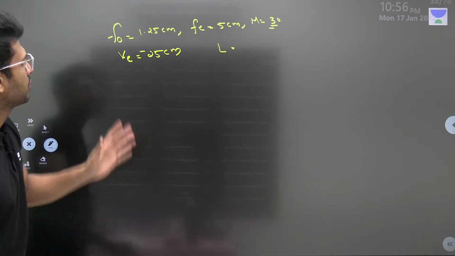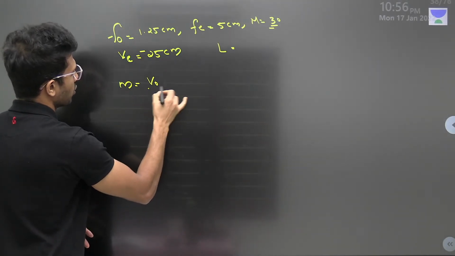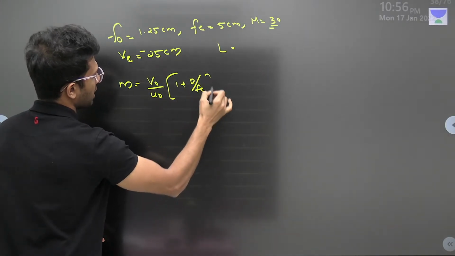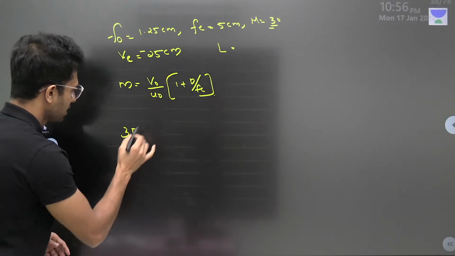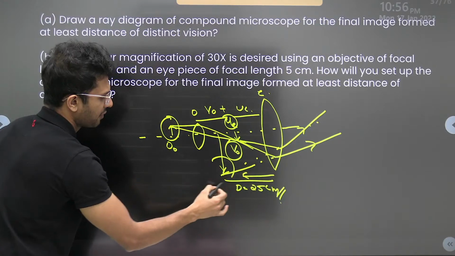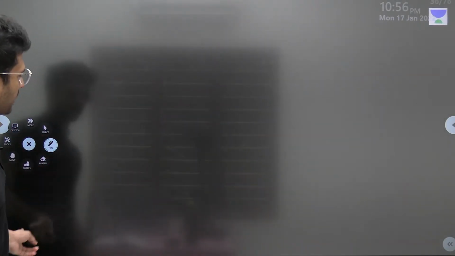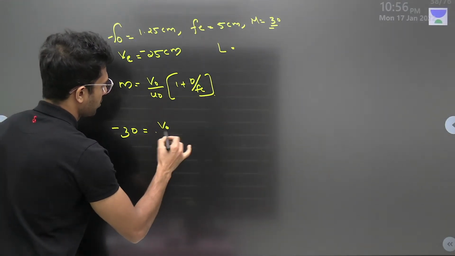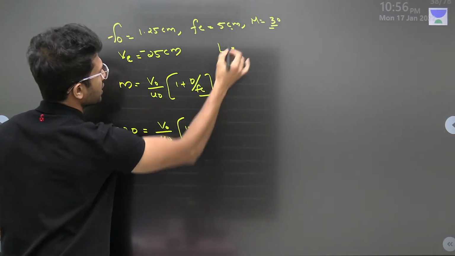Okay. Now start writing down the formula. Magnification M is equal to V0 divided by U0 into 1 plus D by F. The direct formula. Magnification, it's 30. Positive 30 or minus 30. Dekh le. Object is like this and the final image is inverted. So magnification is negative. ठीक है. So minus 30 is equal to V0 by U0, which we don't know, 1 plus D is 25, focal length of eyepiece is 5.